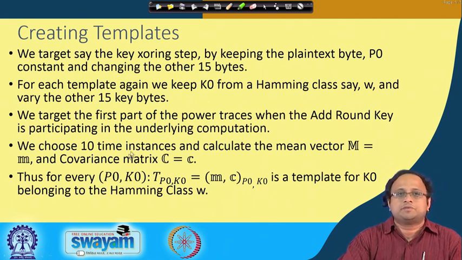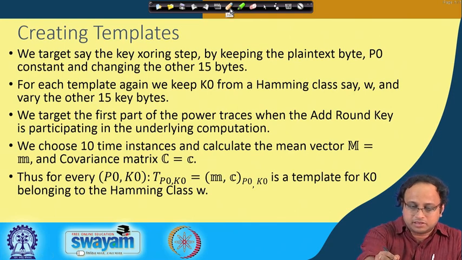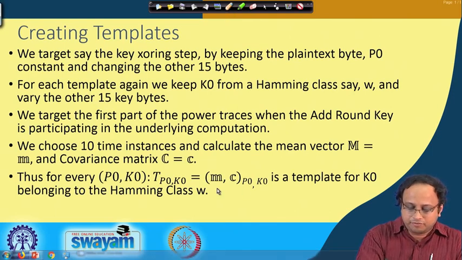So now we choose arbitrarily 10 time instances, again an important choice, and calculate the mean vector m and the covariance matrix C. For every P0, K0 choice, I hold P0 to a fixed value, and I take different values of K0 depending upon the Hamming class W, and then I build templates. All these templates are essentially defined by the parameters m and C.